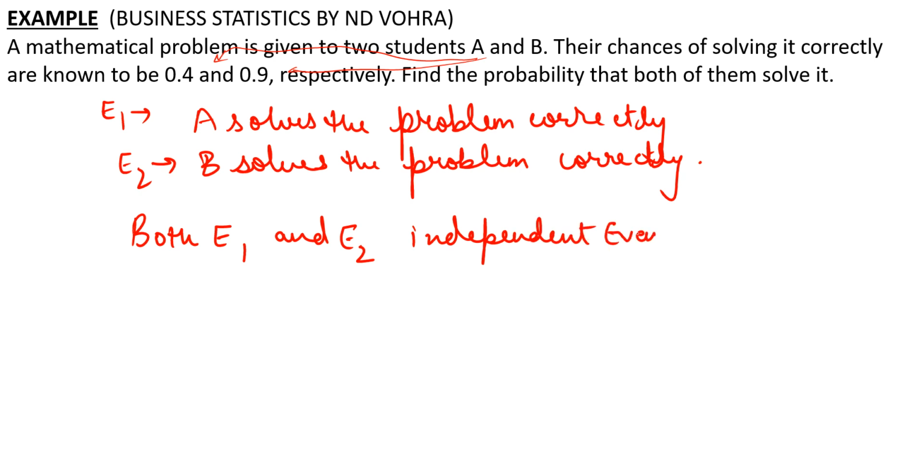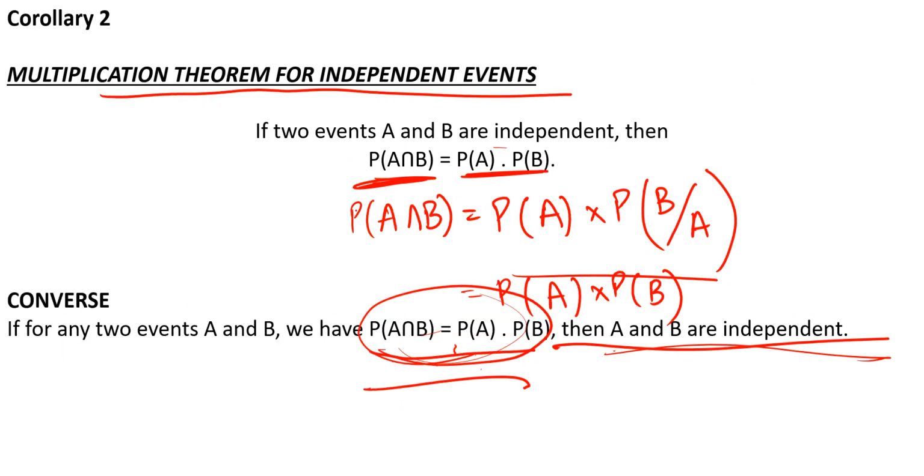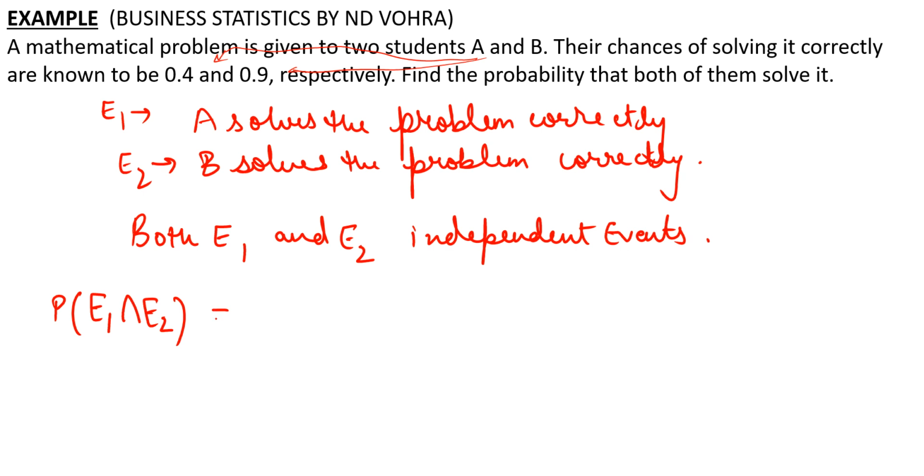And if we want the probability that both of them solve it, that is the probability of the occurrence of both E1 and E2, that is E1 intersection E2. So we know for independent events, probability of A intersection B is probability of A into probability of B. So here it's probability of E1 multiplied by probability of E2.